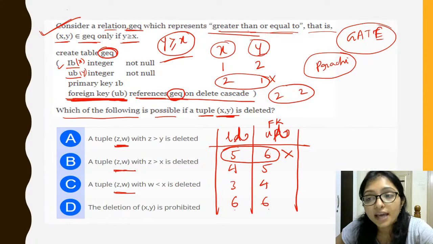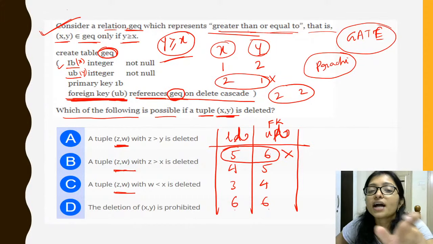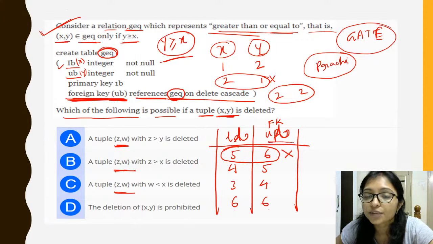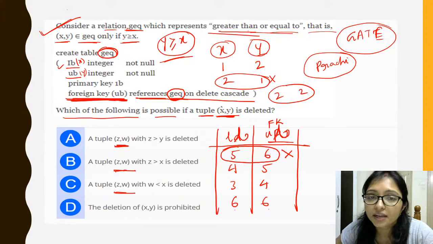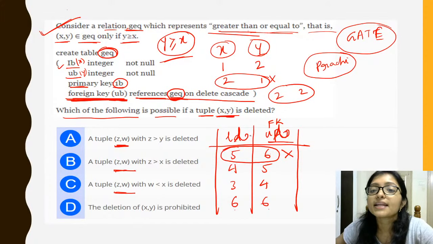So what is the meaning? If anyone is referencing itself, the upper bound attribute is referencing the same table. It is referencing the primary key. So what is the primary key of GEQ? The primary key of GEQ is LB, it is given there. Means the upper bound is referencing this lower bound.